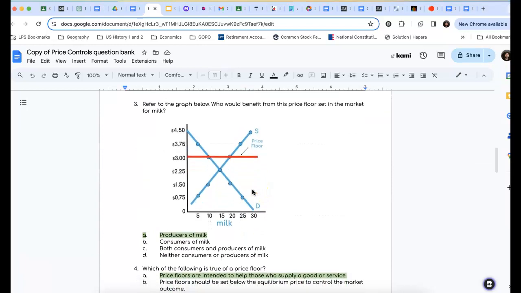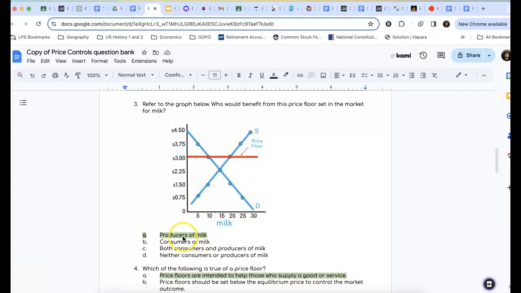All right, so the next one, number 3, says refer to the graph below. Who would benefit from this price floor set in the market for milk? So this is an interesting one. The whole goal of this is to obviously benefit milk producers here, right?